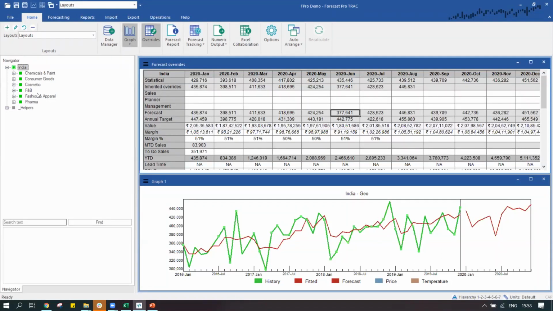What volume of SKUs and locations does it support? Since it's PC based, there is no constraint on the number of SKU and location combinations over here. It would only depend on how much RAM you have in your desktop. So the better the configuration of your system, the faster the output from Forecast Pro.